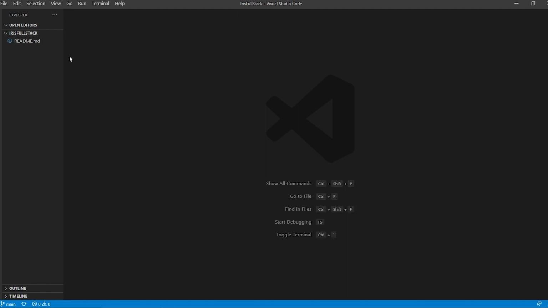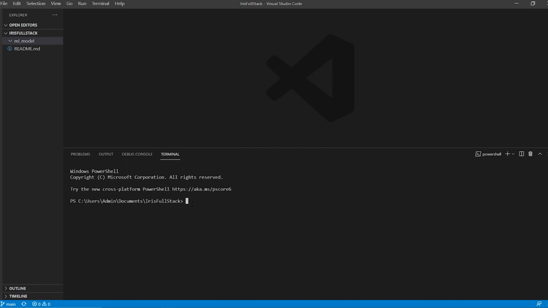So the first thing is we will start by making our model. So I'll make a folder over here, machine learning model. Okay, so I'll say ML underscore model, and inside this ML model I'll just start my terminal. Alright, you can even open this in the Chrome, and this entire project will be available to you in the description box below. We have a GitHub link. Alright, so everything will be uploaded over there. Anyway, so let me actually redirect to my ML model, and I'll start with the Jupyter notebook.